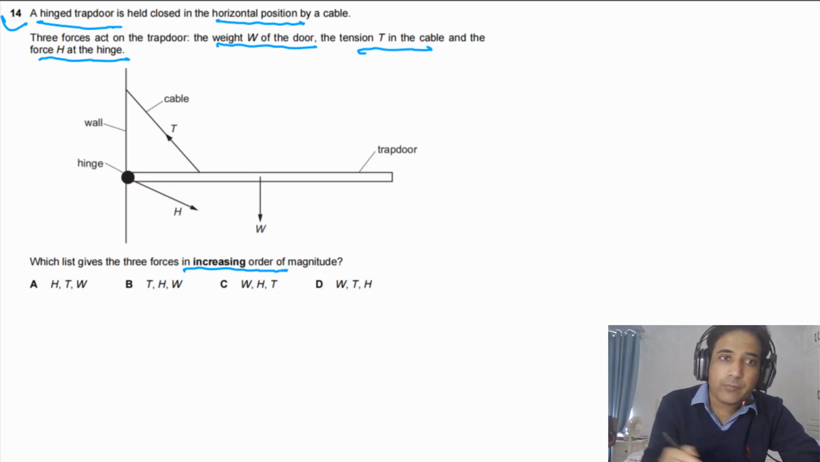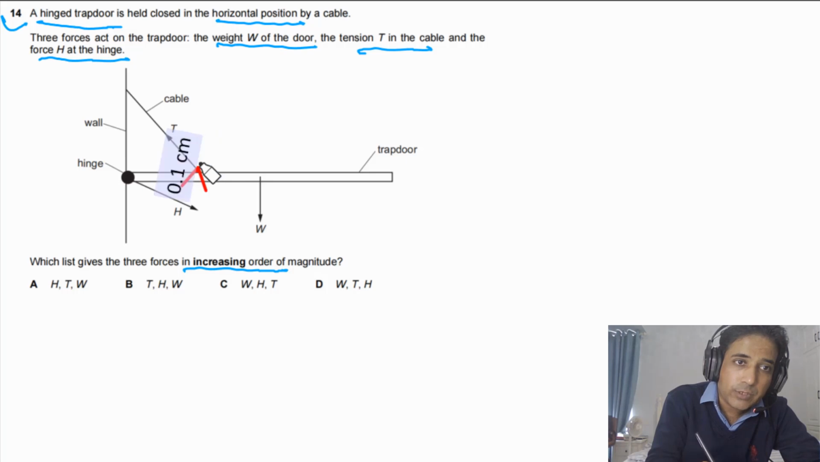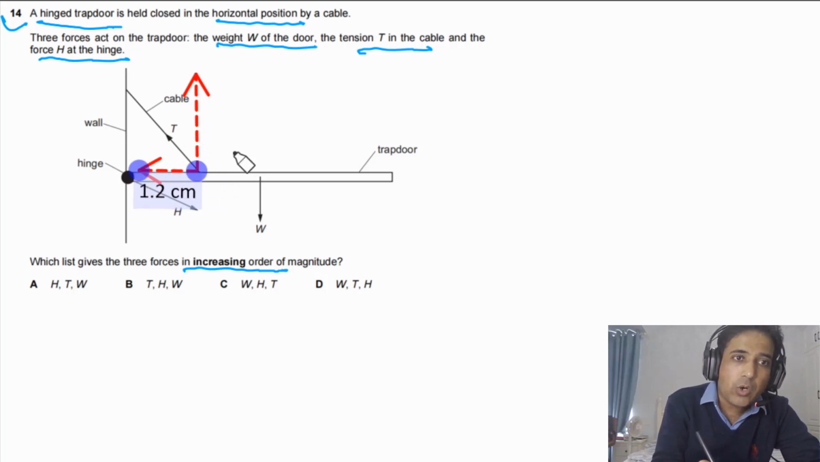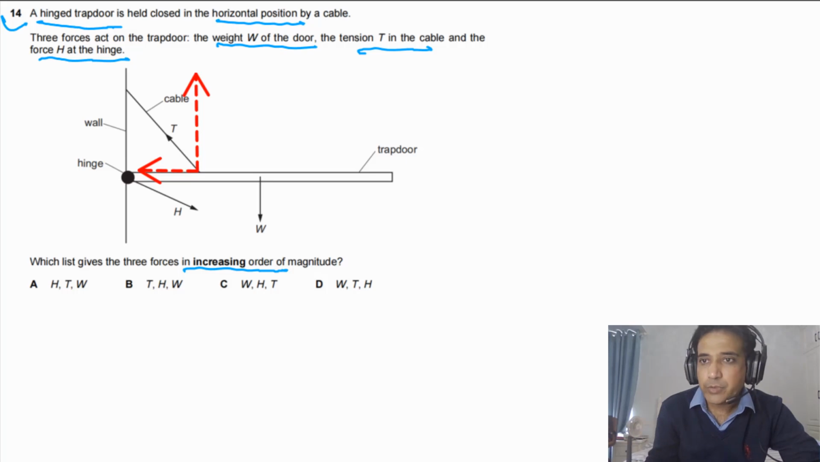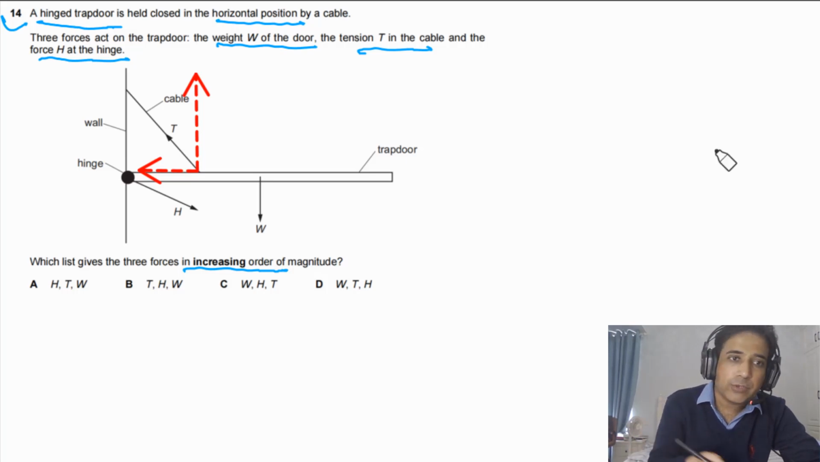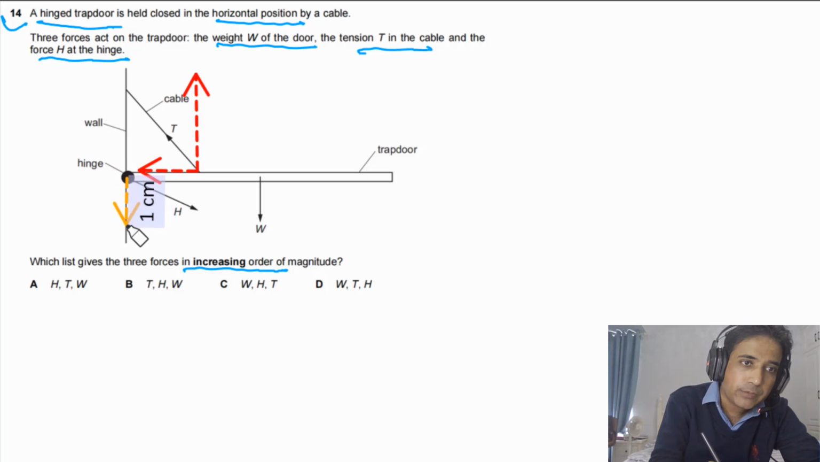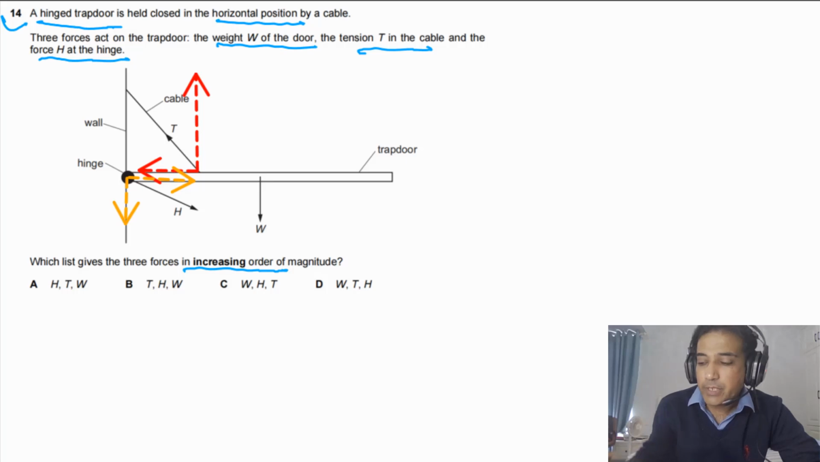First of all, the first step we can do is resolve forces into components. So we can resolve into horizontal and vertical components. This is the vertical component of tension and this one is the horizontal component of tension. We can repeat the same process for the hinge force as well. It has two components, one vertical and one horizontal. We can label these components first of all.